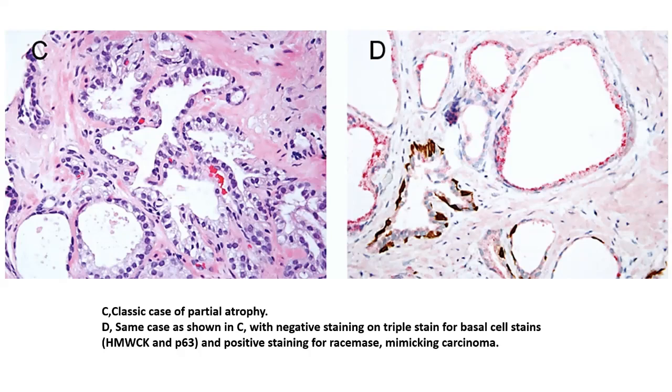A few of these glands will not show expression of the basal markers and rather show expression of AMACR, giving rise to false positive diagnosis. This is another important thing that needs to be kept in mind when assessing prostatic pathologies, especially on true cut biopsies. Never form your initial impression based on the IHC images, whatever kind of a picture your PIN4 cocktail might throw up. Always go to the histological image first.